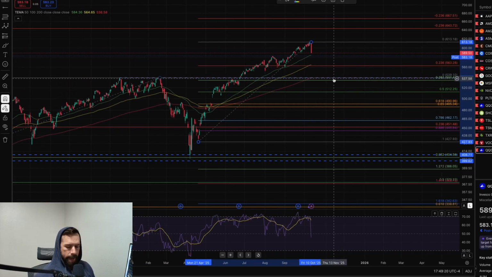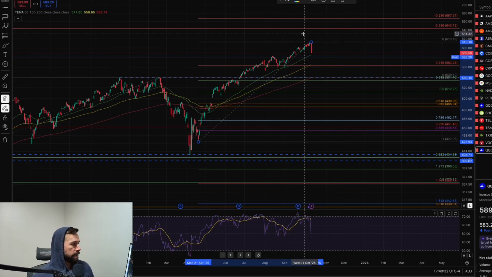So don't panic yet. Have a game plan in place. Be on the lookout for these markers. Look at your 50, 100, 200 day moving averages. Look at your Fibonacci retracements, and develop a game plan this weekend for next week.